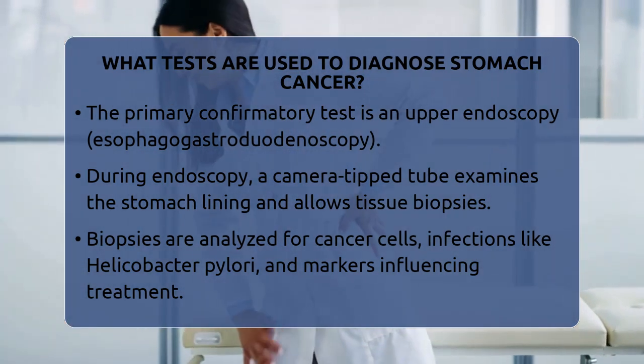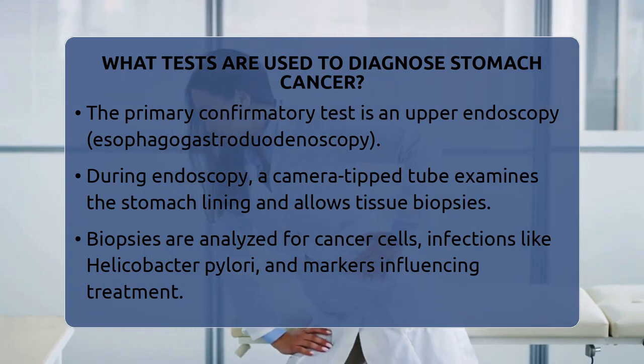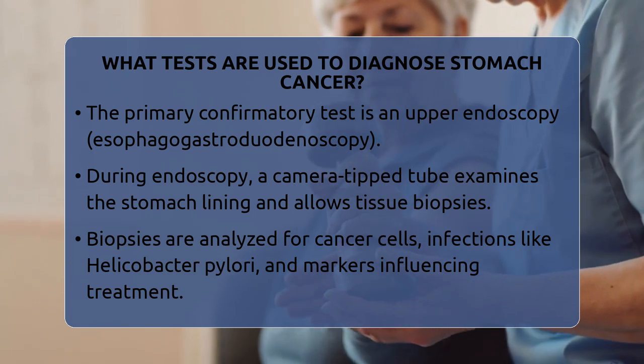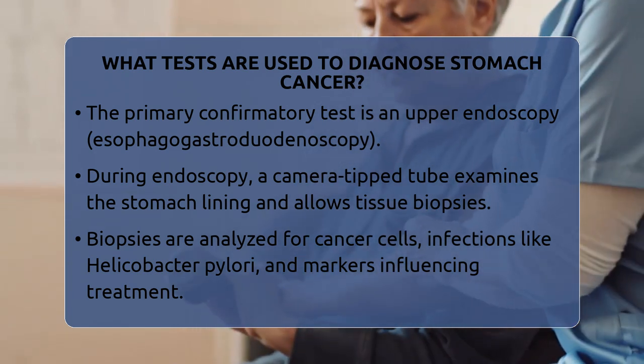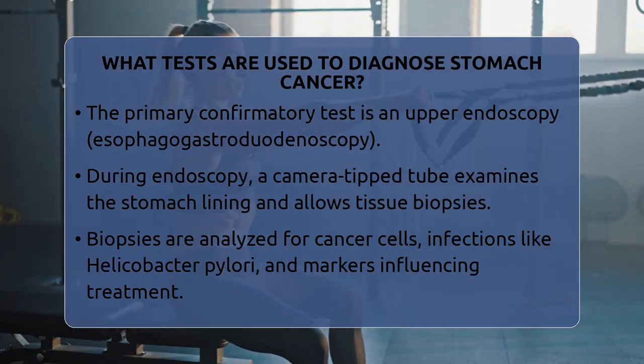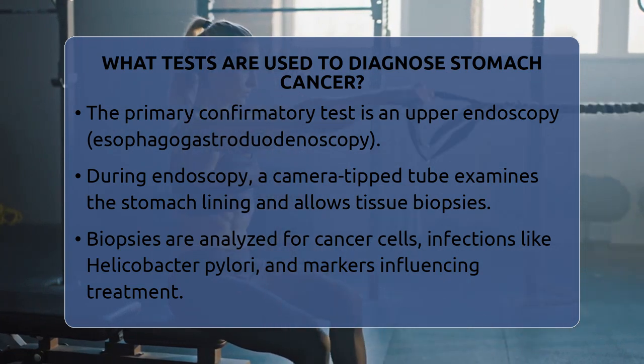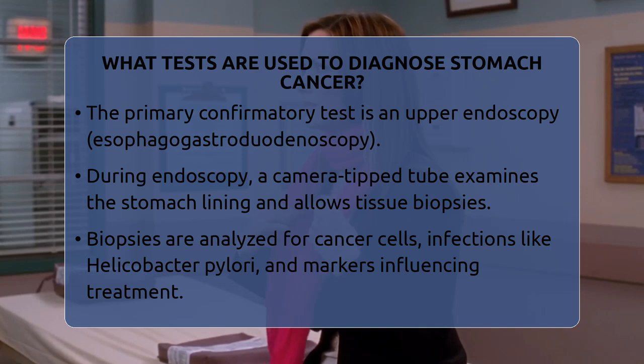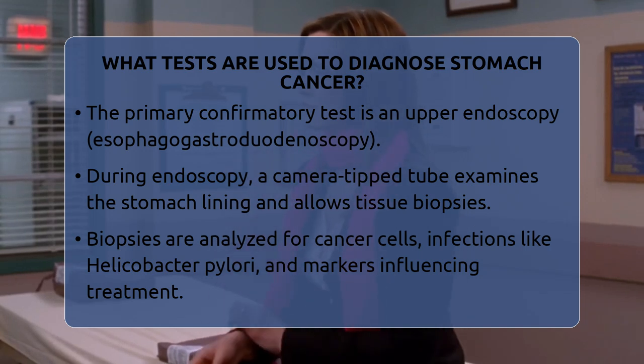If something suspicious is seen, the doctor can take small tissue samples, called biopsies, using special tools passed through the endoscope. These tissue samples are then examined under a microscope by a pathologist to determine if cancer cells are present. The biopsy can also be tested for infections like Helicobacter pylori, which is linked to stomach cancer, and for specific markers that may influence treatment options.